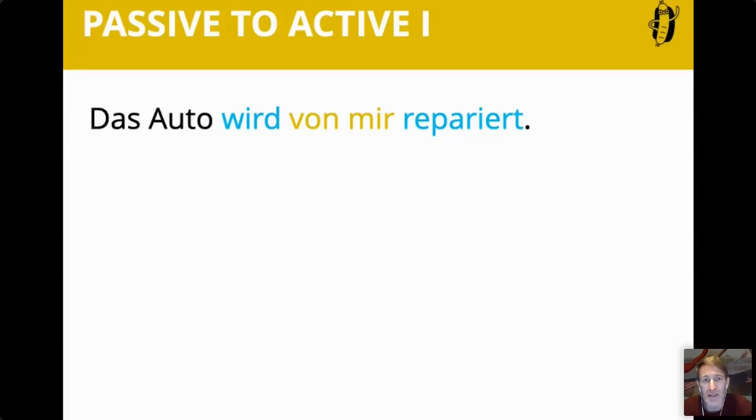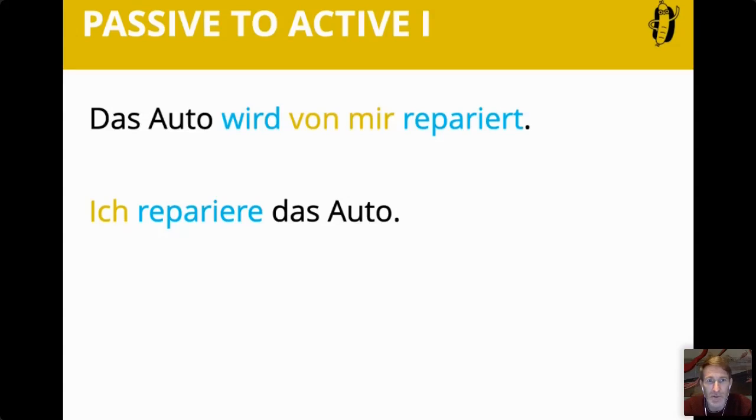And the active part, as we've said before, von mir is the doer. That becomes the active part. And the moment you become active, you have to change your form, and it turns into ich, as you know. The passive then, you remove the wird, because of course it's only useful for passive, not for active. And the reparieren has to be transformed into a form that suits the ich in the present tense. So ich repariere das Auto.